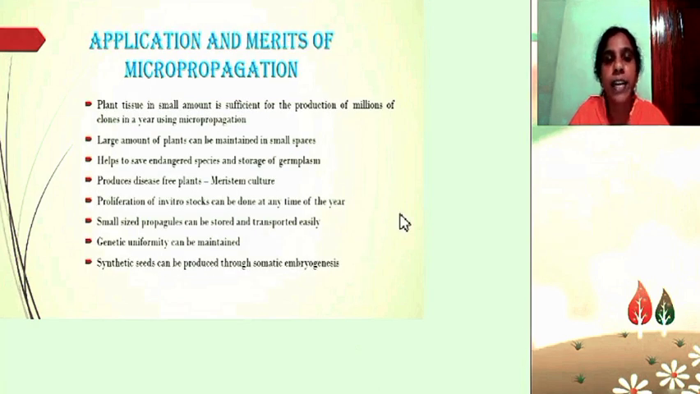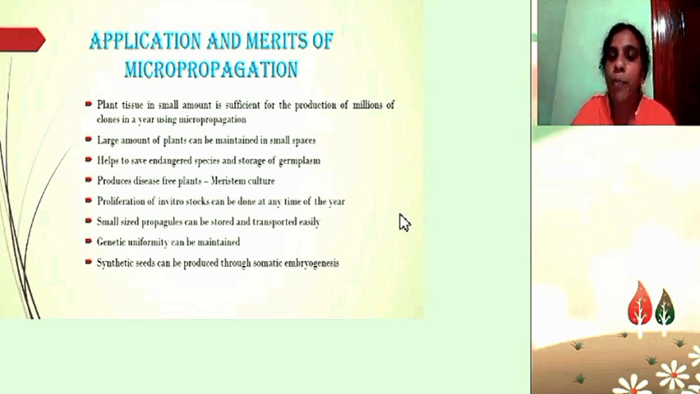Some of the applications and merits of micropropagation. A small amount of plant tissue is sufficient for the production of a large number of plants. A large number of plants can be maintained in small spaces. It also helps to save endangered species and store the germplasm of particular species. Disease-free plants can be produced through meristem culture.